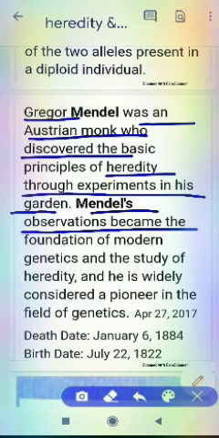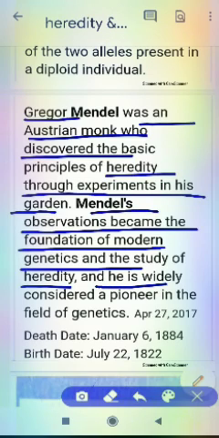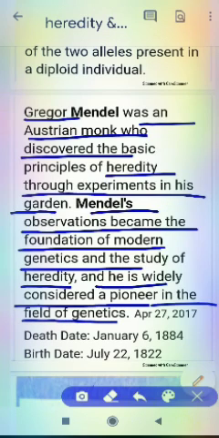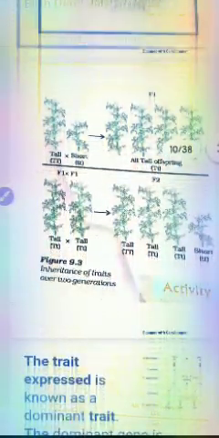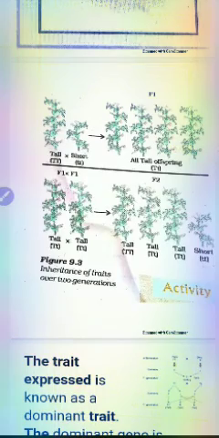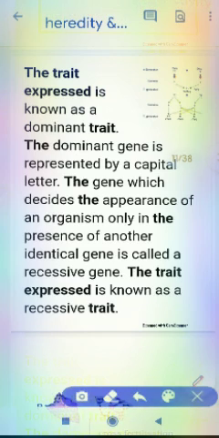Mendel's observations became the foundation of modern genetics and the study of heredity, and he is widely considered a pioneer in the field of genetics. Next is the image of Mendel. Next is the image of how he experimented on pea plants.